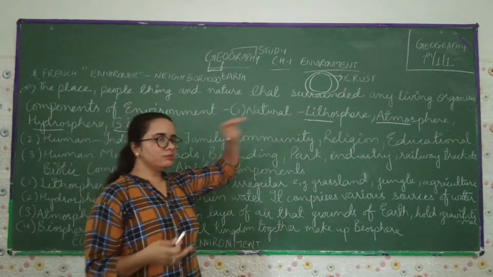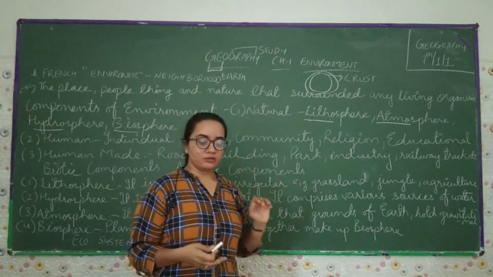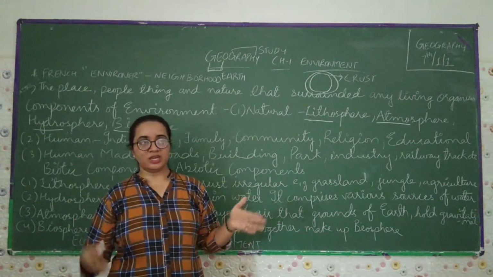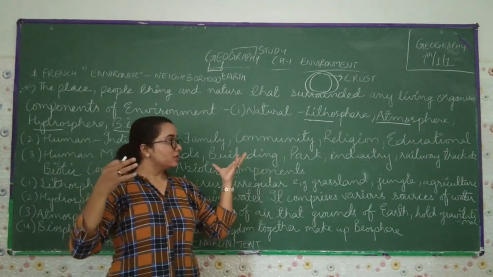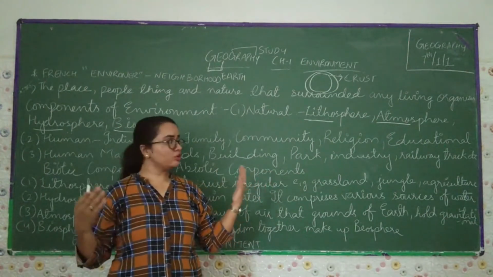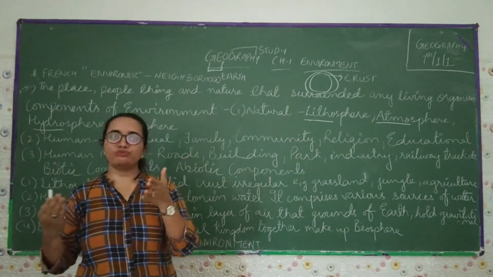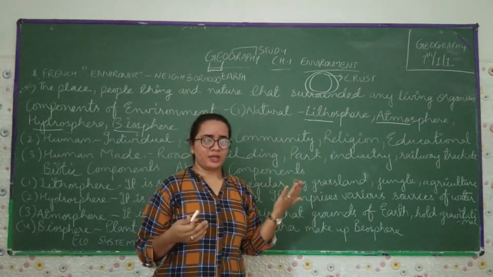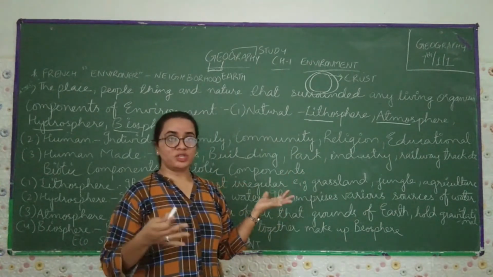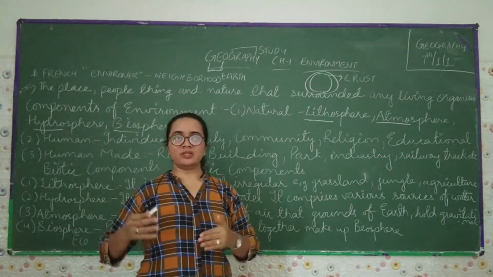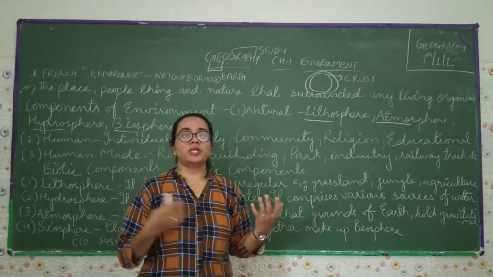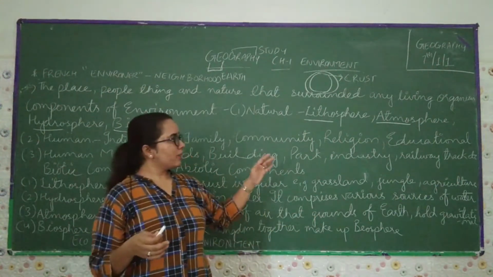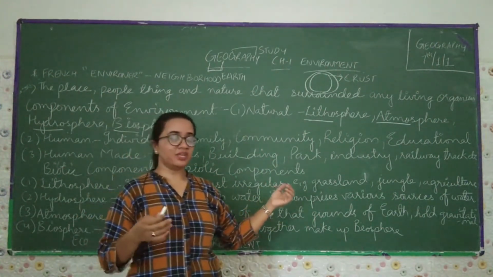If we talk about the community, communities are of different types, and all over the world there are different types of communities. They have their own environment, their own structure, and different things. If we talk about religion, religions are of different types. In religion we can see they have their own rules and regulations, their environment. People believe in certain things, like what is good for them, what is bad for them, which particular religion is very good for them. So people meet and they have their own environment.